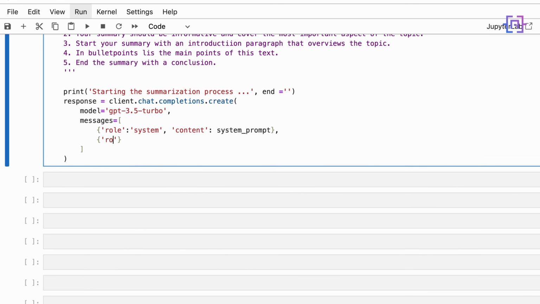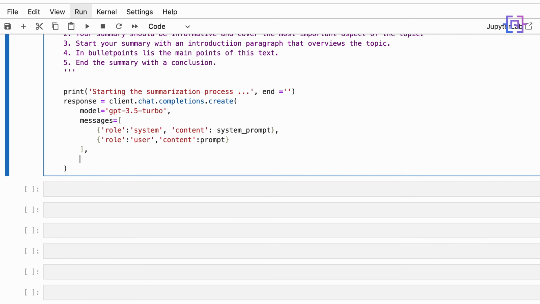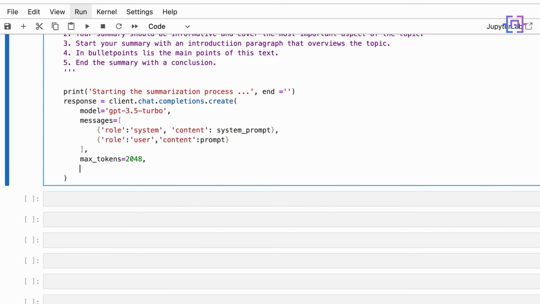So we'll say here role, user, content, and the prompt. And for not making the summary long, we'll say here the max_tokens is equal to 2048. And for temperature, I'm going to set it to 1 for creativity.